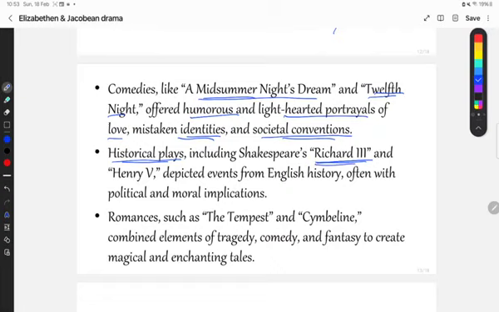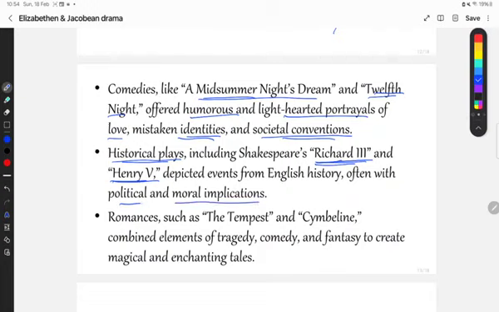So Richard the Third is also a play, Henry the Fifth is also a play. These plays were historical plays, which means they were based on real events that took place in history. By writing these plays of Richard the Third and Henry the Fifth, Shakespeare tried to show the political and moral implications during their time.